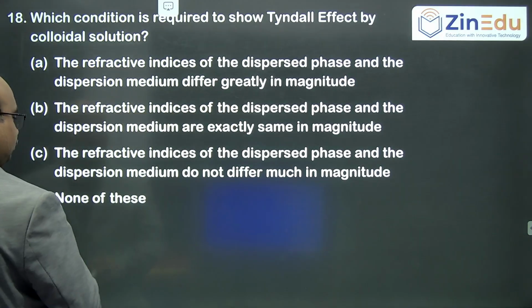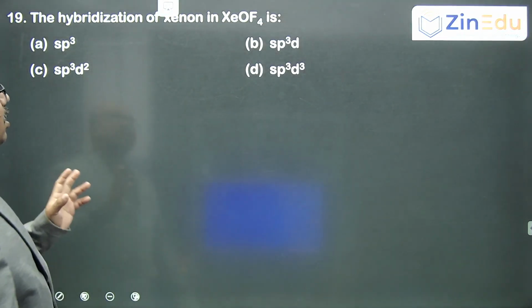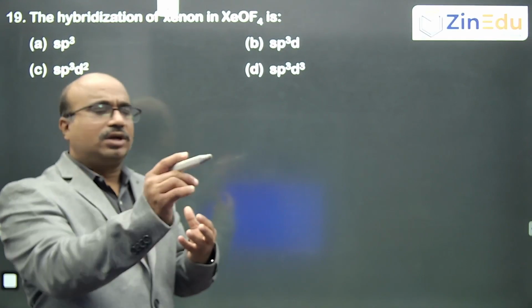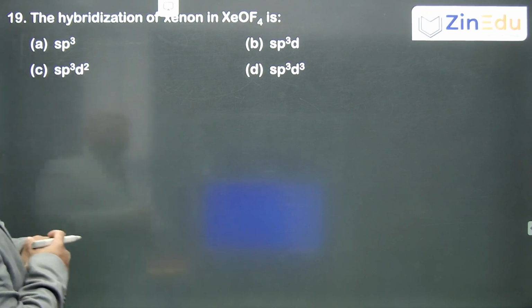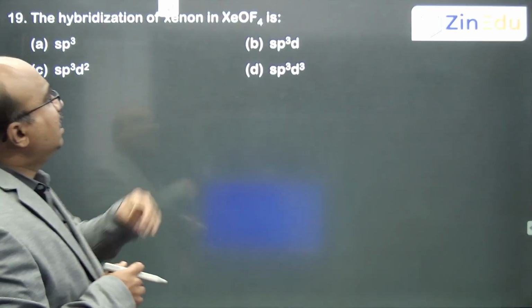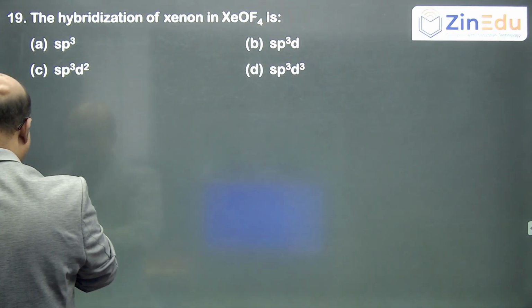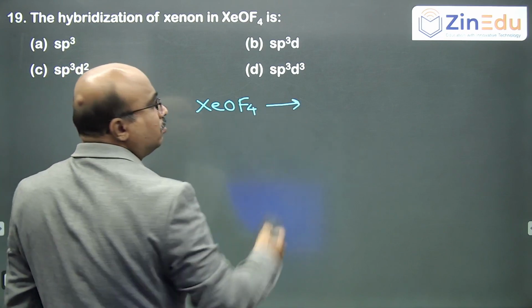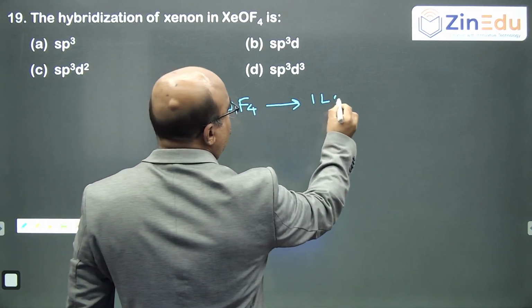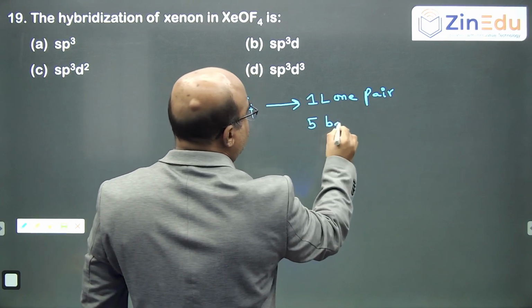Okay then, let us see one. This is the last one we collected; there are other questions we collected but are unable to show now. Let us see. The hybridization of xenon in XeOF4. When you predict the hybridization, how many lone pairs does XeOF4 have? XeOF4 has totally 1 lone pair and 5 bond pairs.